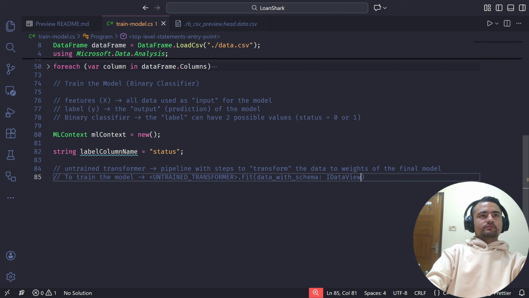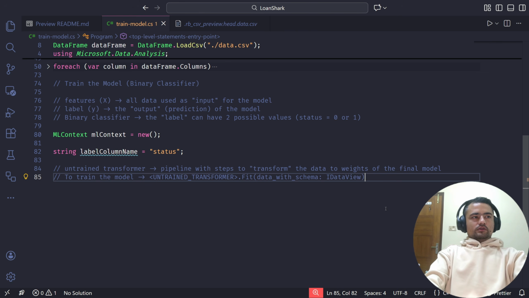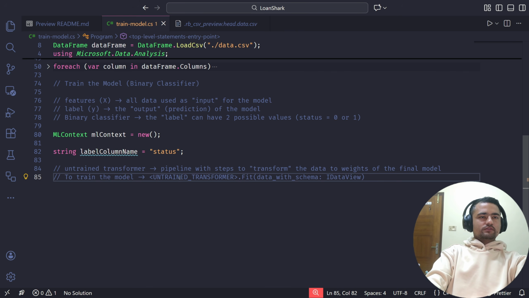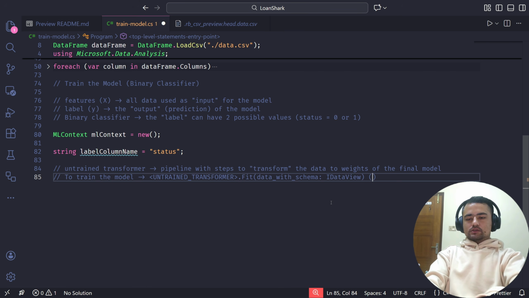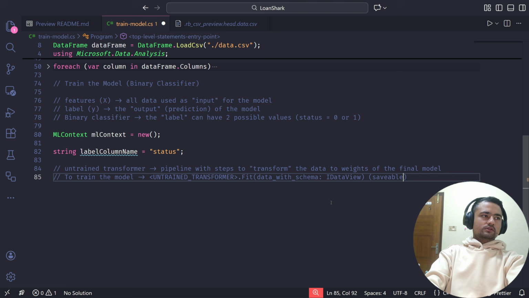Fortunately, the data frame that we have been using so far implements this interface IDataView, so we can just use the data frame as the parameter in this fit method. This will actually prepare the model for us, and we can save this. I'll just say it can be saved for future use.